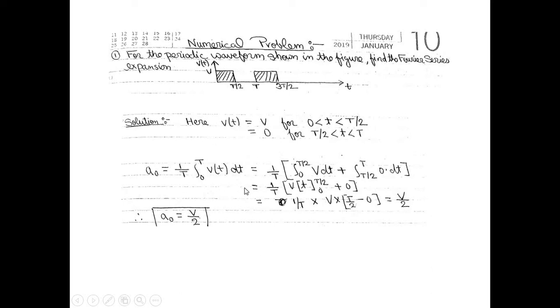Next we have to find the an coefficient. To find an, first of all we have to write the equation. We already know an coefficient is 1 divided by half of the time period, which is T by 2, that's why we have written 2 by T, and again integration, the lower limit will be 0, upper limit will be T, V(t) cos n omega t dt. Again we have to expand this integration from 0 to T by 2 and from T by 2 to T.